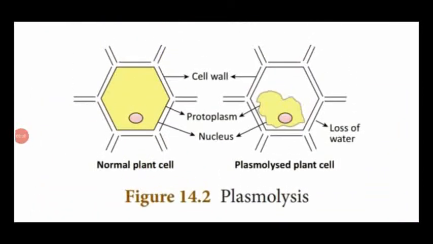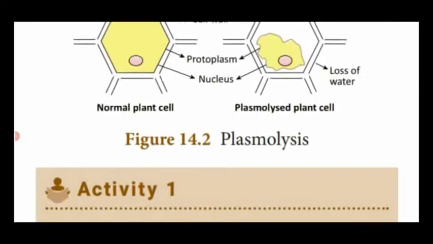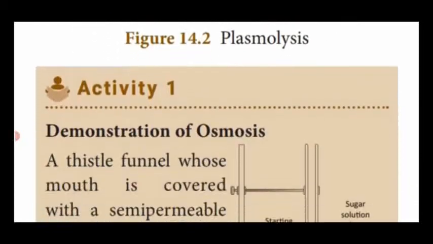Dear students, this is the picture which is showing the plasmolysis process. The first one is the cell with the plasma membrane. If you place it in a hypertonic solution, the water oozes outside. So the protoplasm along with the cell content shrinks due to loss of water. That is said to be plasmolysis.